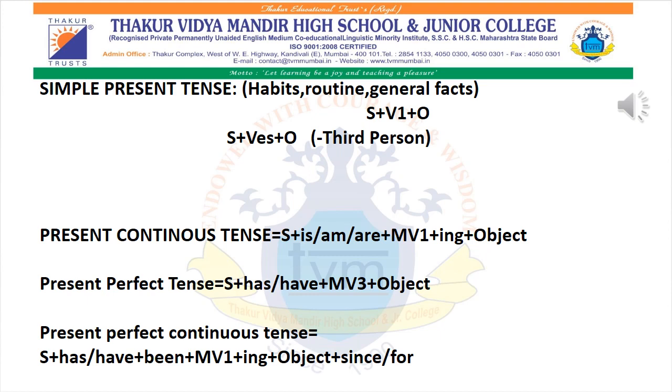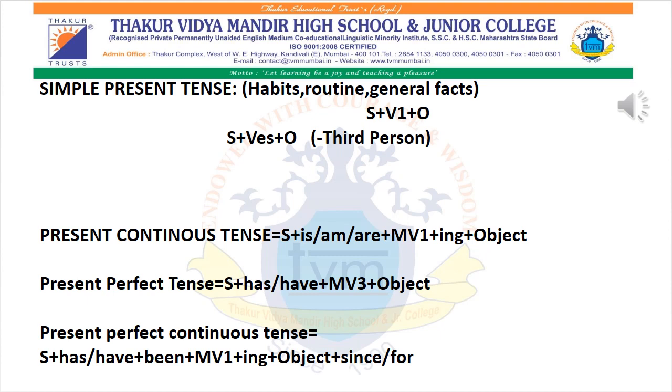As I mentioned earlier, what is a tense? A tense tells when exactly an incident has taken place, whether in the past, present, or future. Then we moved ahead with the three pillars of tense grammar: the sentence structure, the base form of the verb, and the grammatical person. That was very important, and you all have to understand it: what exactly is the first person, the second person, and the third person.